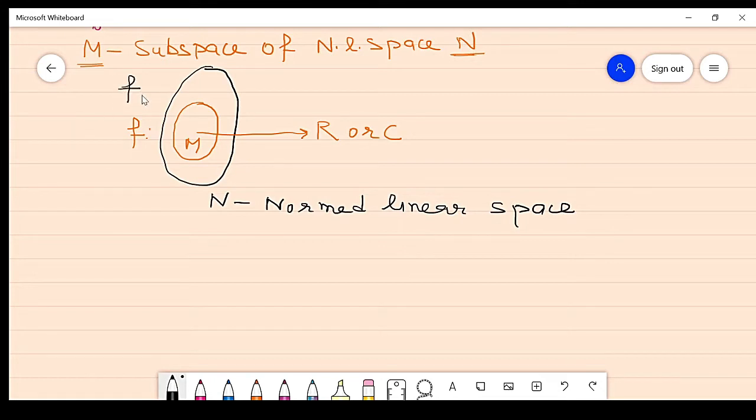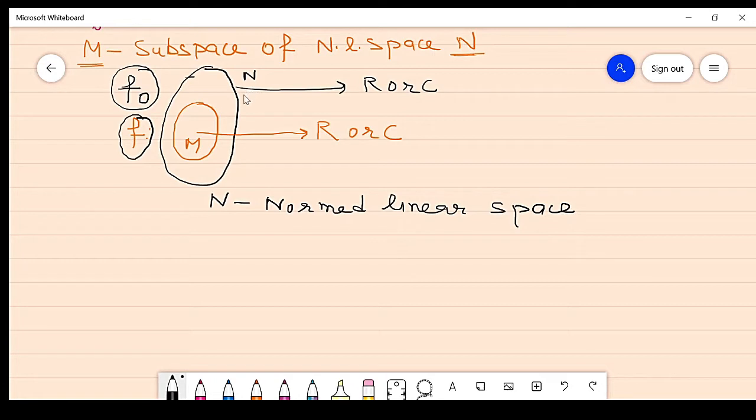This is extended to the whole space N, from N to R or C. So this functional is on Jalandhar, and it is extended to Punjab. So the Hahn-Banach theorem says that any bounded functional on a subspace can be extended to the whole normed linear space N.